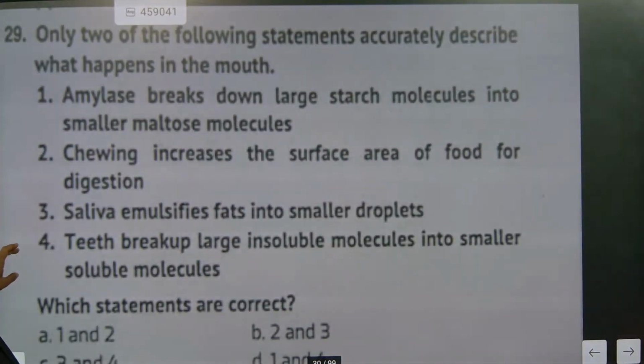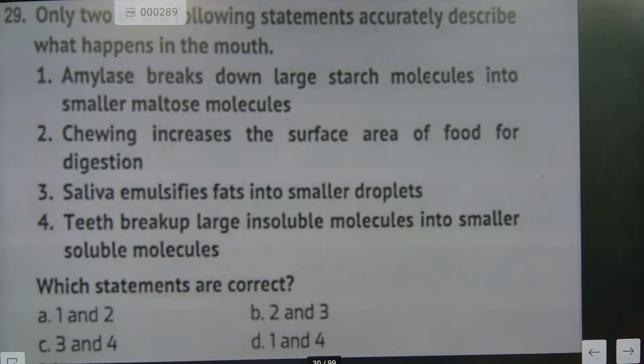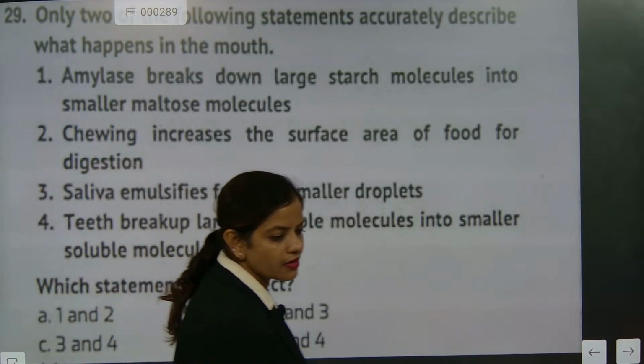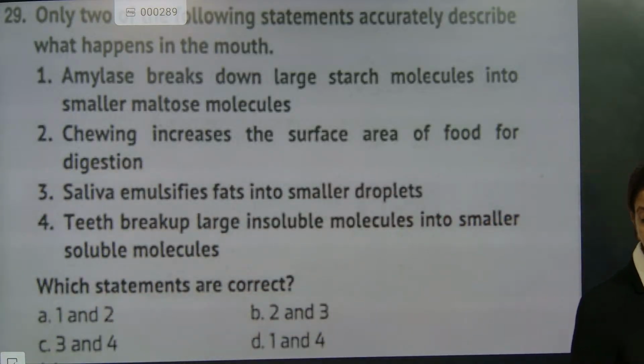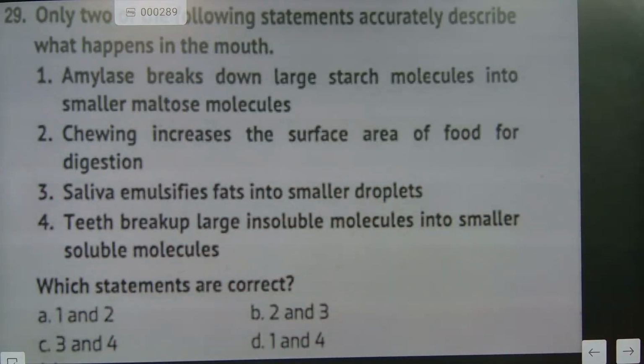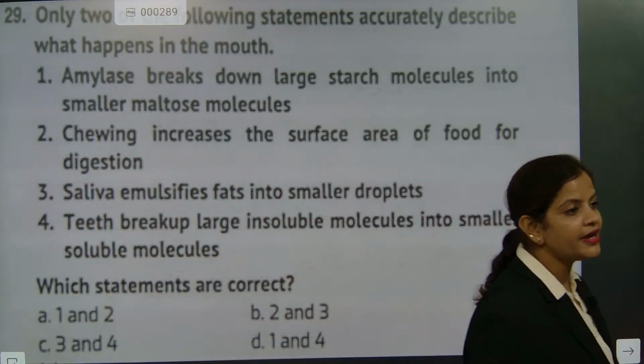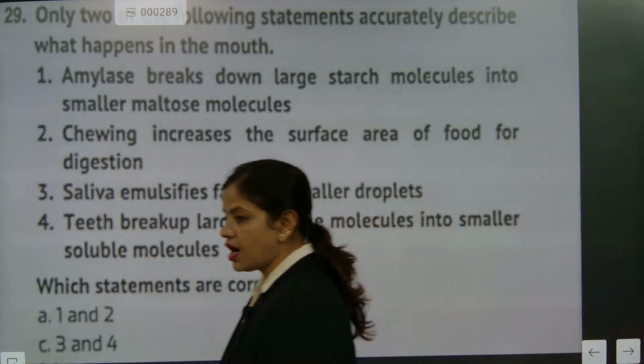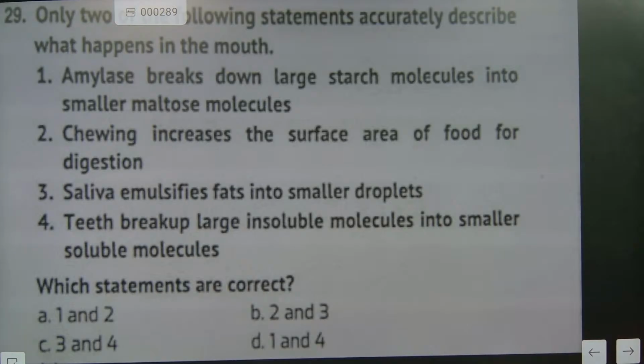Now go for this one. Only two answers are possible. Please kindly check this one out. Once you can email that. What is the correct answer, beta? 1 and 2. Are you sure about it? It is 1 and 2.